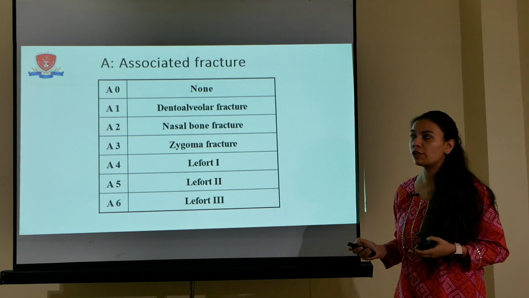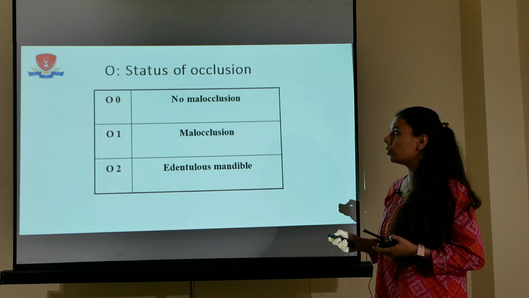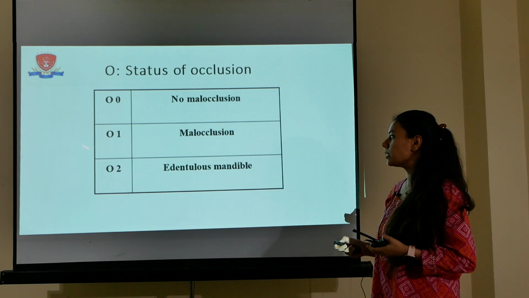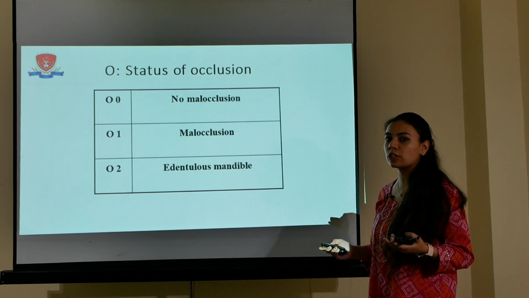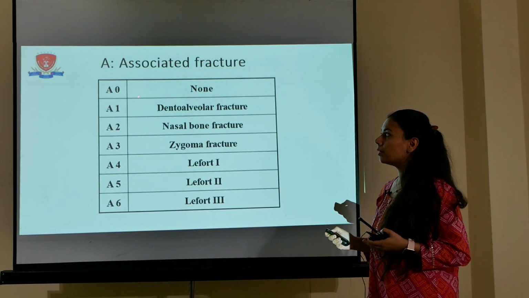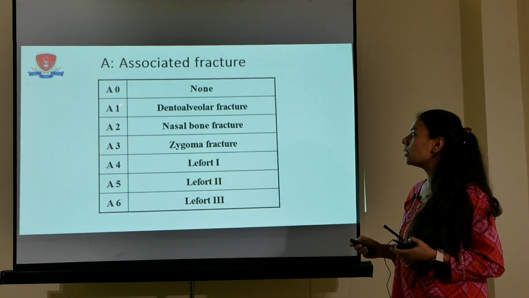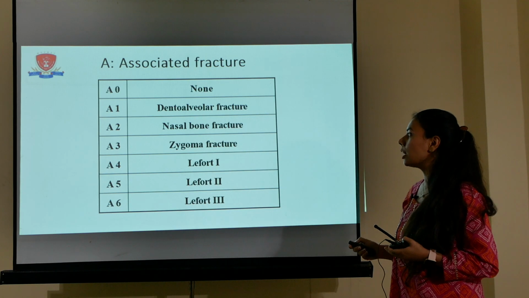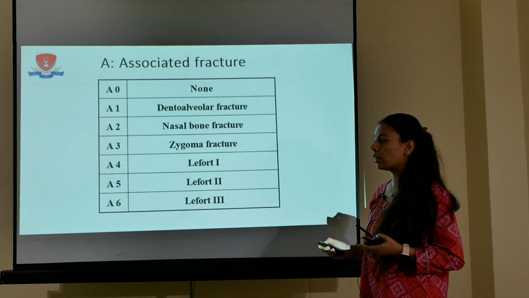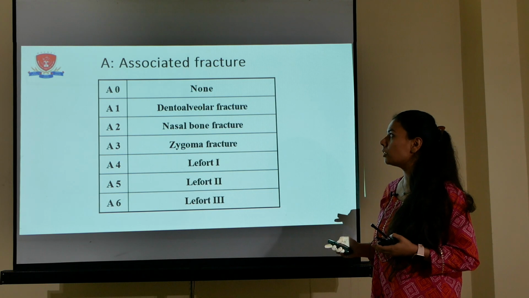According to occlusion, O0 is no malocclusion, O1 is malocclusion present and O2 is fractures taking place in an edentulous mandible. According to association, A0 is none, no associated fracture along with the mandible. A1 is dentoalveolar fracture associated with mandibular fracture. A2 is nasal bone fracture associated. A3 is zygoma fracture. A4 is with Le Fort 1. A5 is with Le Fort 2 and A6 is with Le Fort 3.